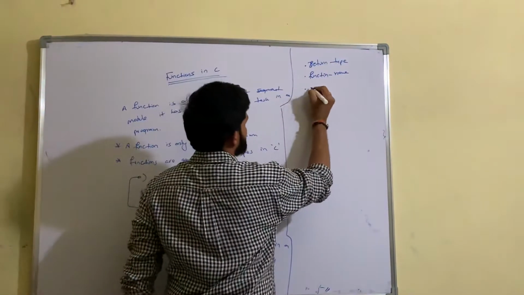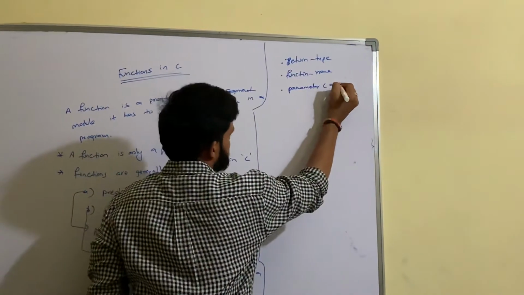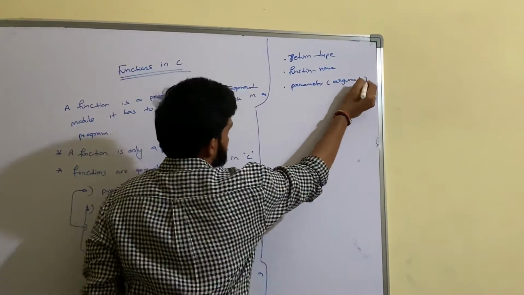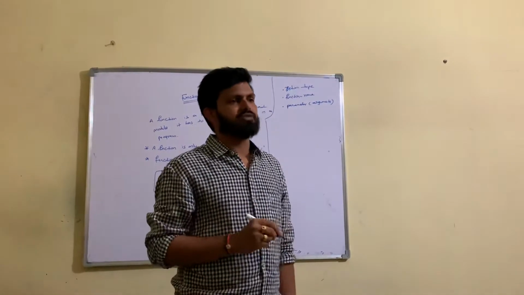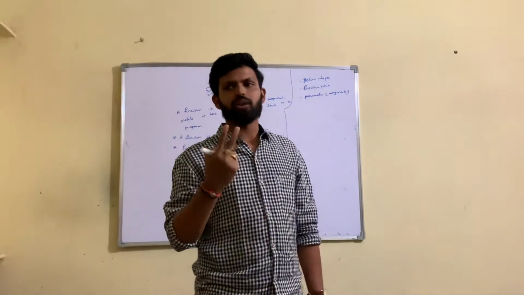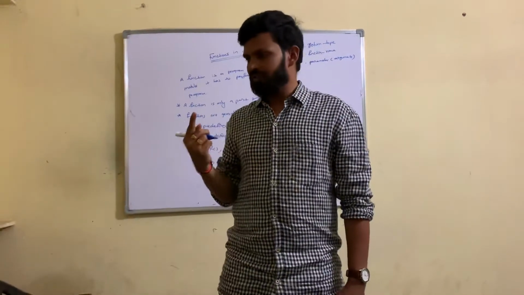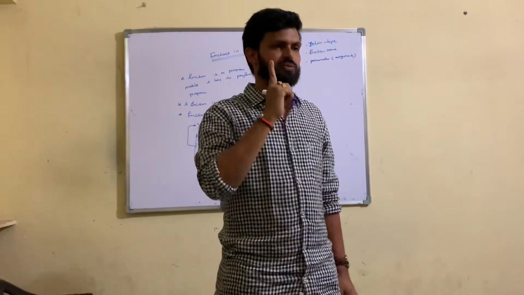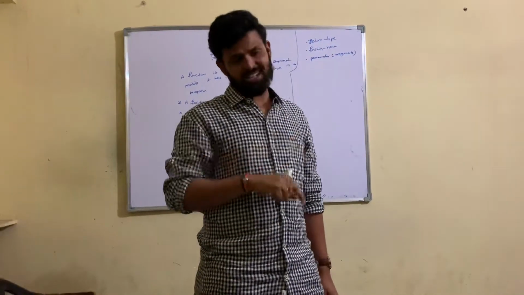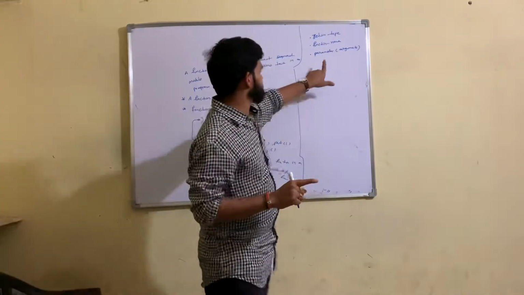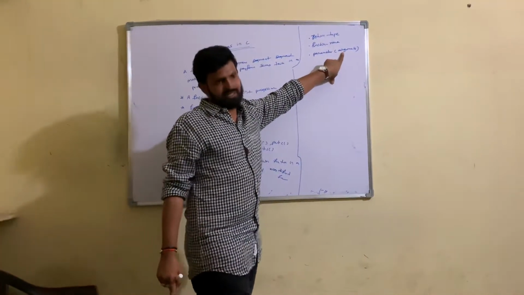And the third one is parameters. In the brackets you put the arguments. For suppose you are performing an addition, two variables or two arguments are compulsory. If you are performing a factorial of a number, it contains only one argument. Depending upon the programmer's situation and the condition, the programmer has to pass arguments, or parameters. Arguments and parameters are the same.